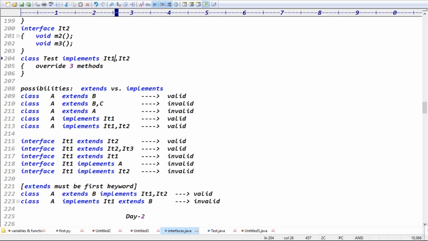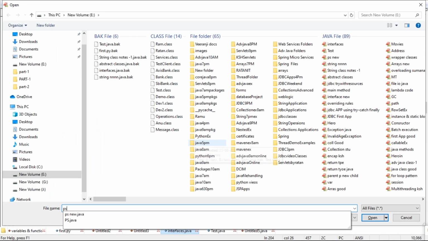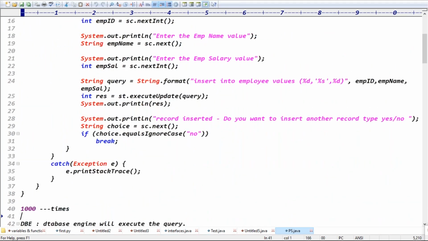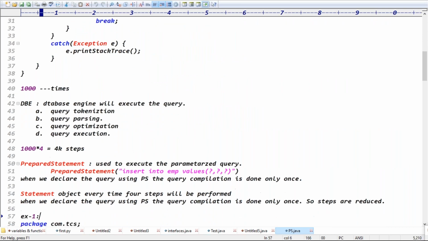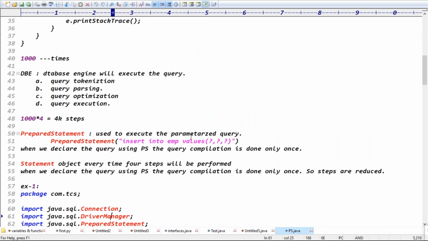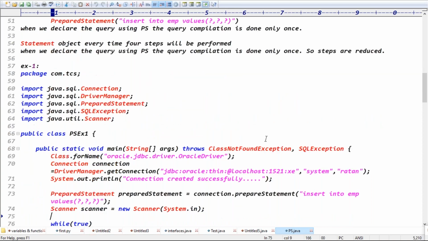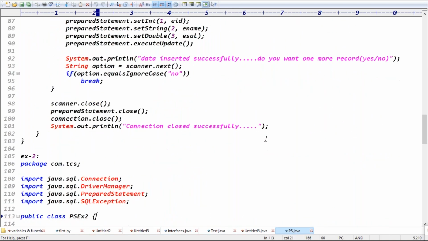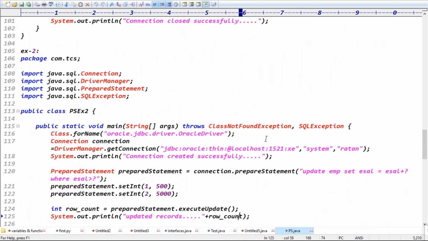If we go for the PreparedStatement object, in the PS PreparedStatement dot java file, the query tokenization and parsing is done 4 times, right? Every time, query tokenization, parsing, optimization and execution is done. PreparedStatement requires parameters, and we have to set the values to the parameters, because even with the PreparedStatement object you can run update queries and select queries, right?